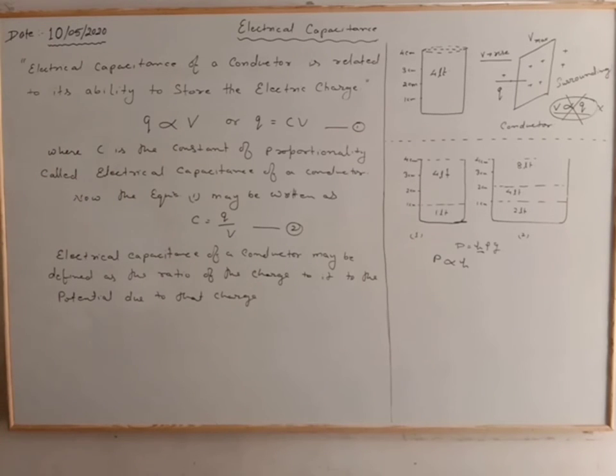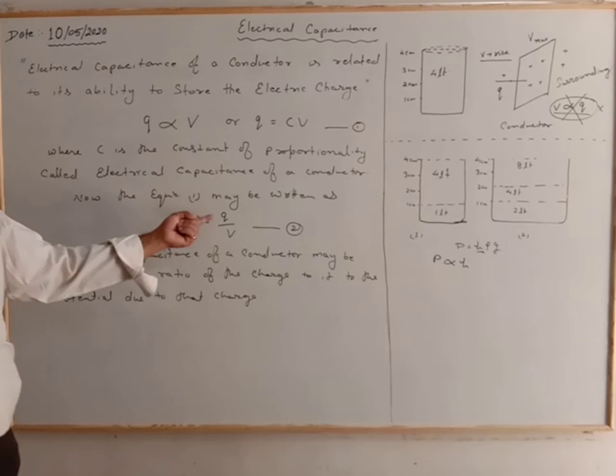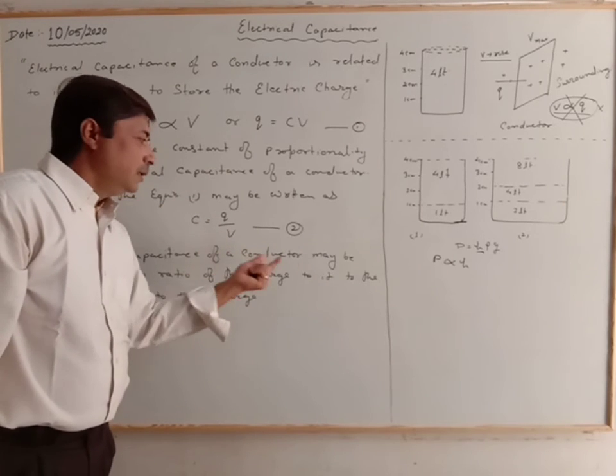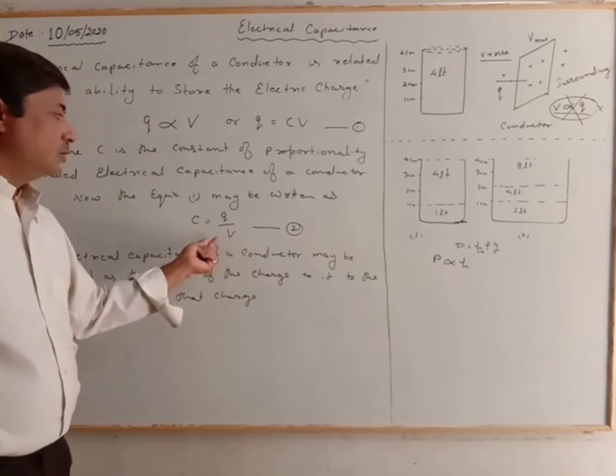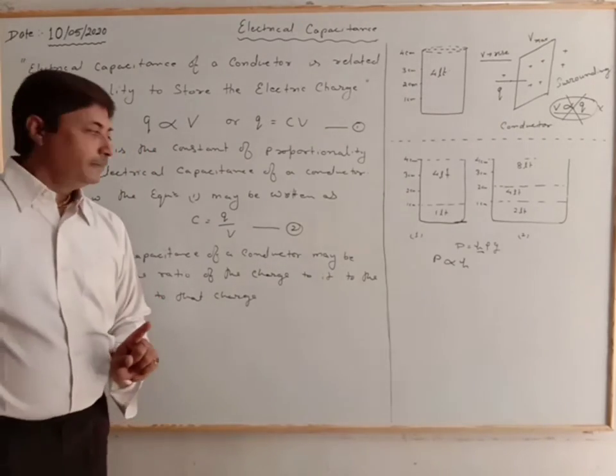So capacitance may be defined as the ratio of the charge to the potential due to that charge.